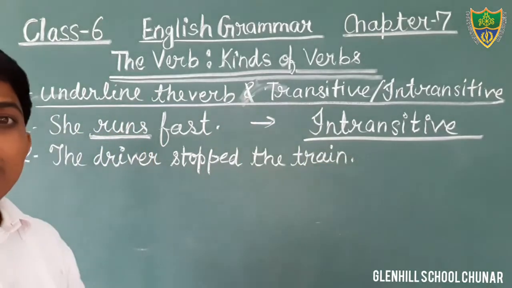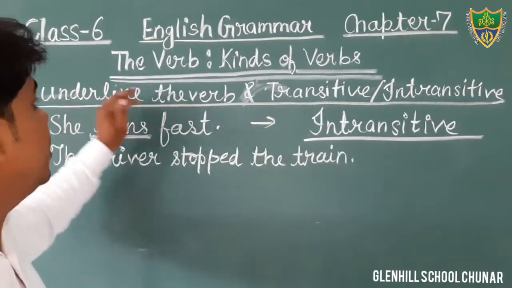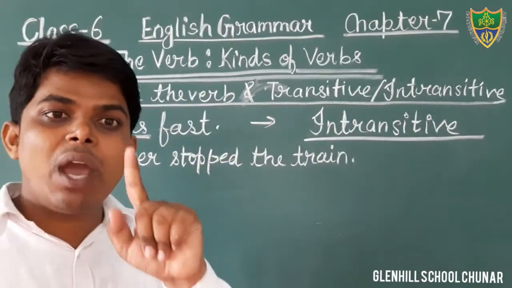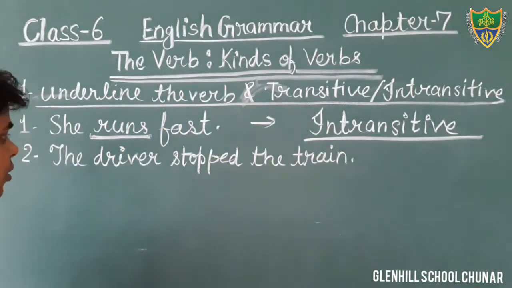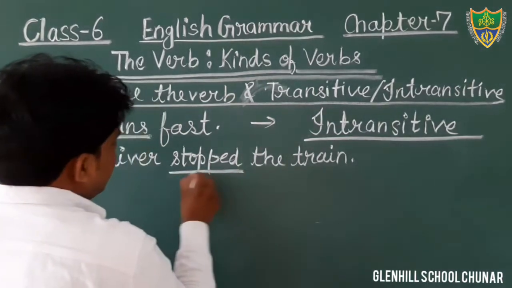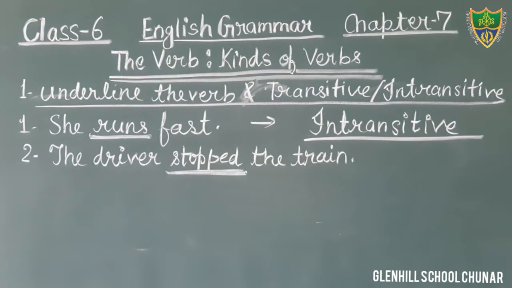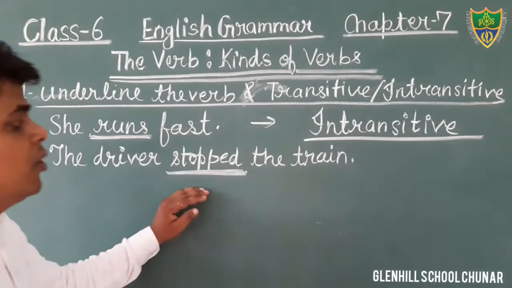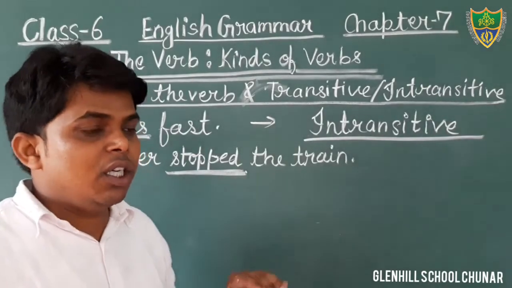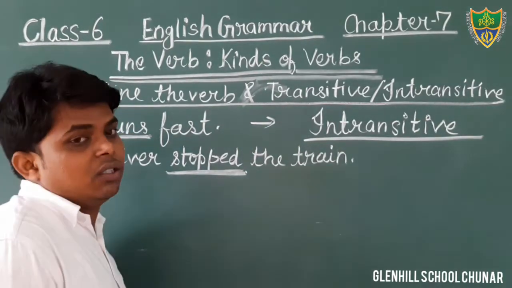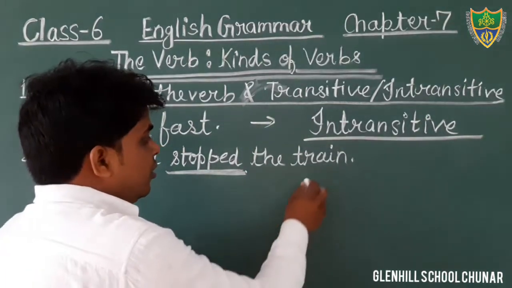Now you have to find out first of all the verb. Underline the verb. What is the verb here? The word stopped is the verb in the sentence. So you will underline the word stopped. The driver stopped the train. Here, students, what is the object? Train. The train is the object.